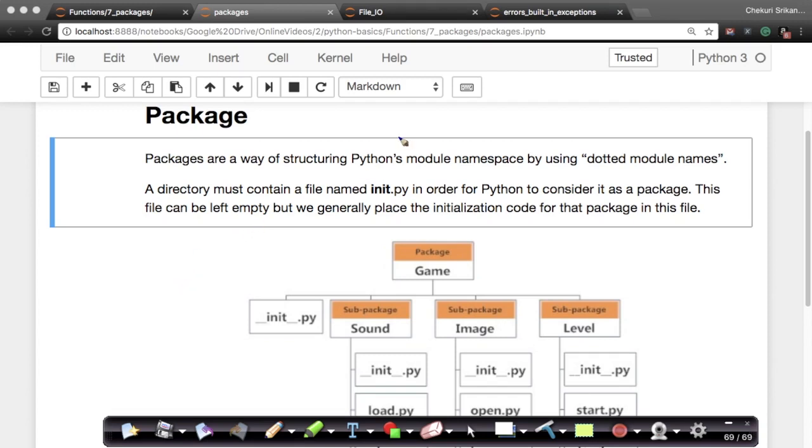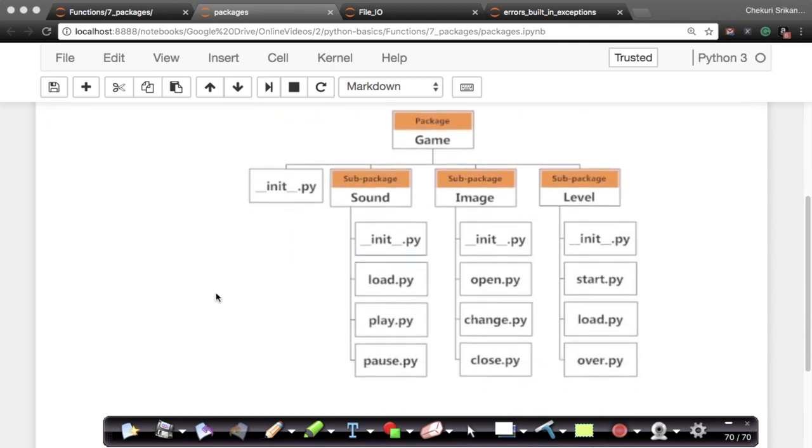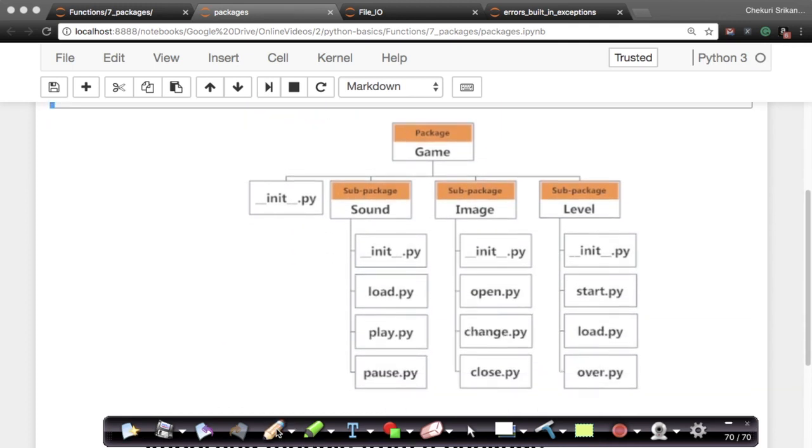Since we have learned about Python modules, now let's understand how to group modules into something called packages. Here is a very nice diagram which explains the relationship between modules, sub-packages and packages. Suppose I have a game, and suppose I have sub-packages like sound, image and some game levels.